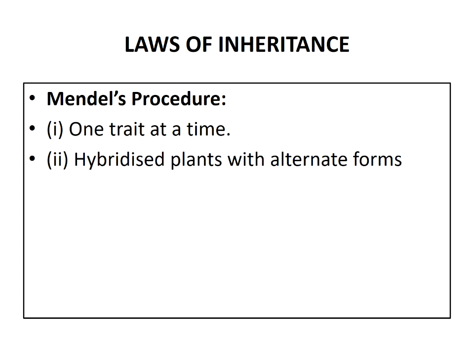Next, he followed a procedure. He observed one trait at a time. For example, he crossed tall and dwarf pea plants to study the inheritance of one gene. So he considered a trait at a time, and he hybridized plants with alternate forms of a single trait, which is called a monohybrid cross.